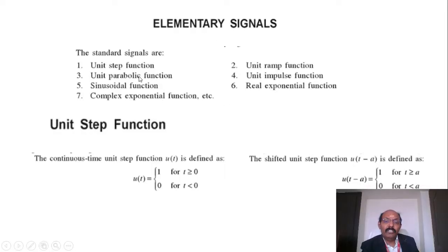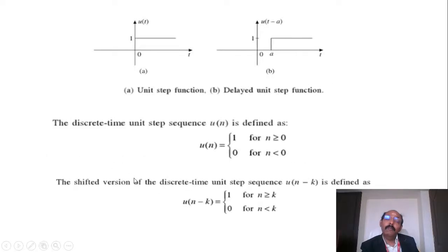So for step function, you simply write u of t. I will show that diagram here. There is a figure, so this is a graphical form of a signal. You just see here is a unit step function. In this function, t belongs to the x-axis and u of t is the y-axis. So t is the independent variable.